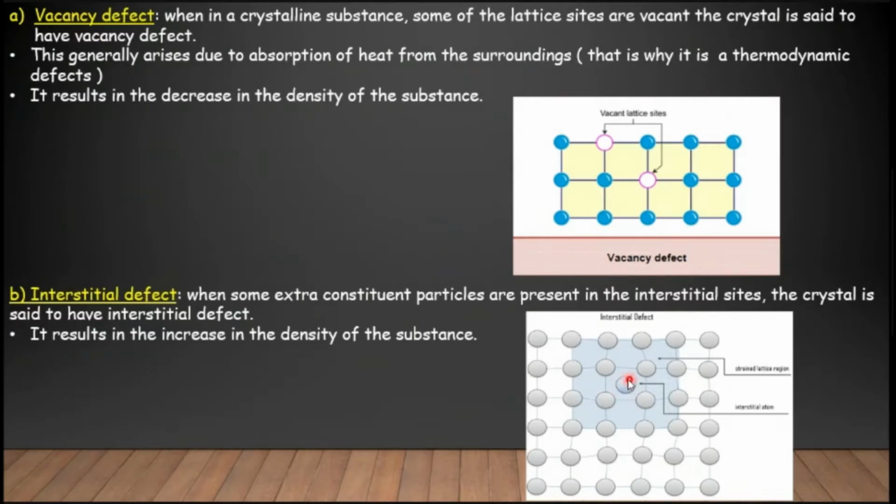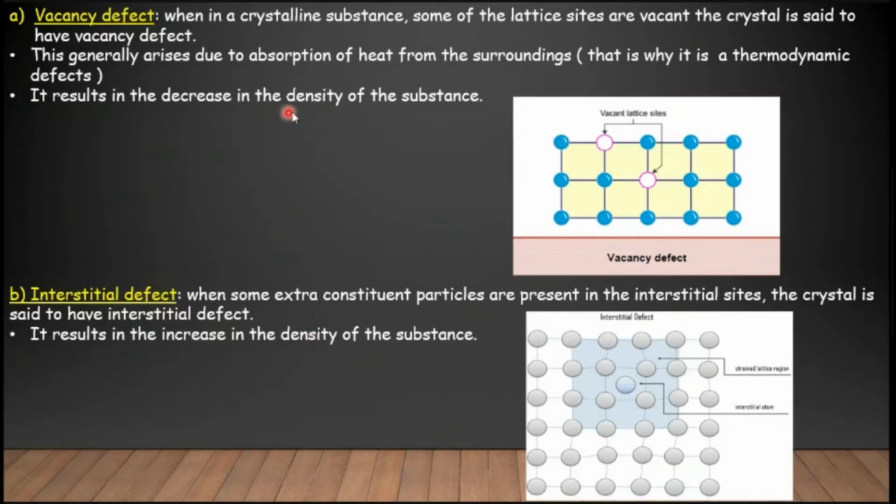That atom cannot occupy any of the lattice sites because all the lattice sites are completely filled. Now it will occupy the interstitial sites. So that's why this defect is called an interstitial defect. This results in an increase in the density of the substance. That is a consequence of interstitial defect.